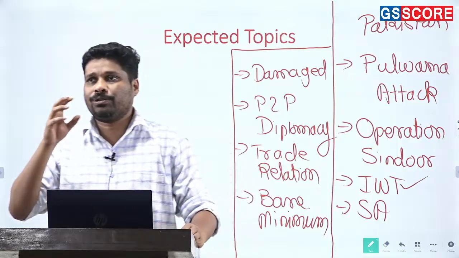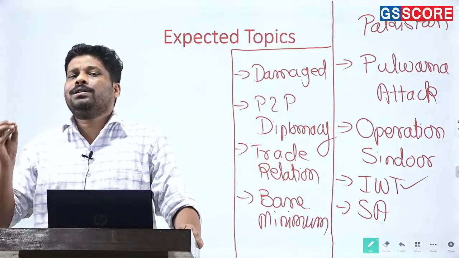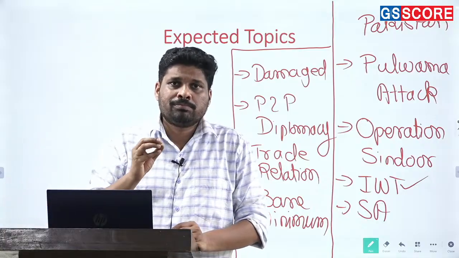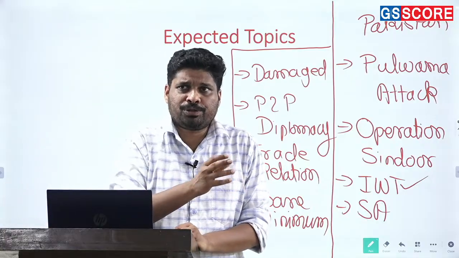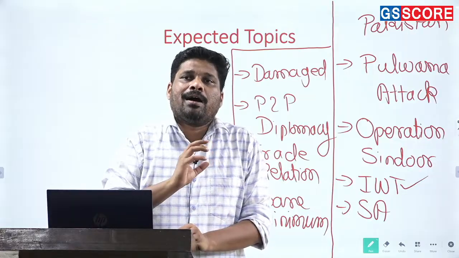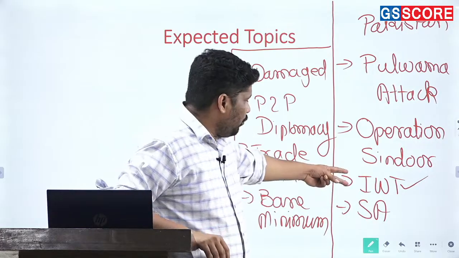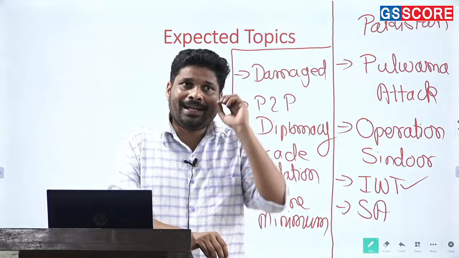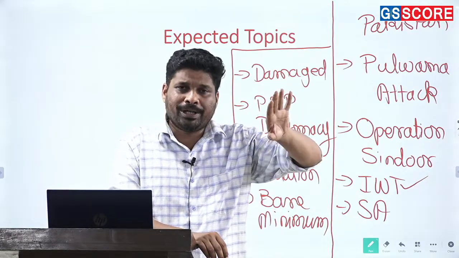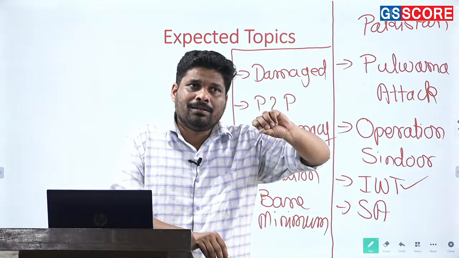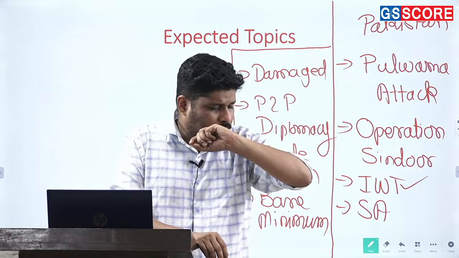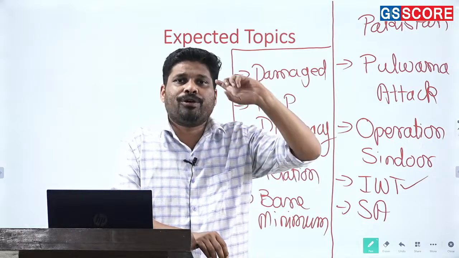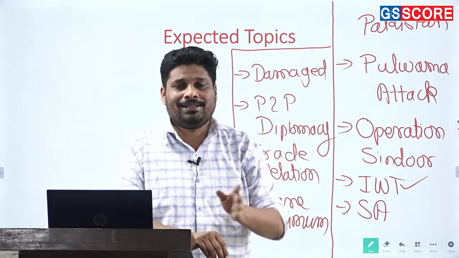suppose there is a question on the Indus Water Treaty or on the Simla Agreement per se. Okay, both of them, a specific question with respect to these two, that is very rare. What may happen is these 2 points can become an indication, or these 2 points can become part of a larger question from the point of view of the Pulwama attack affecting India-Pakistan relations.